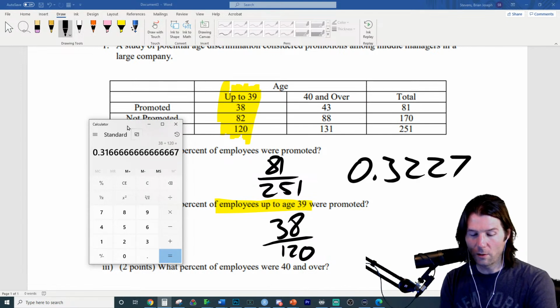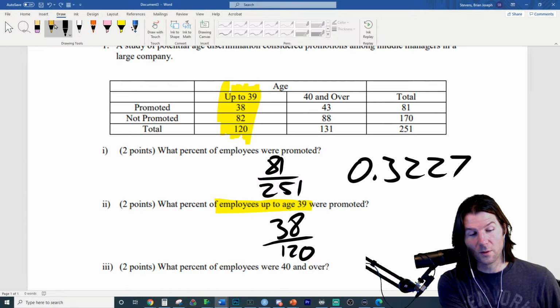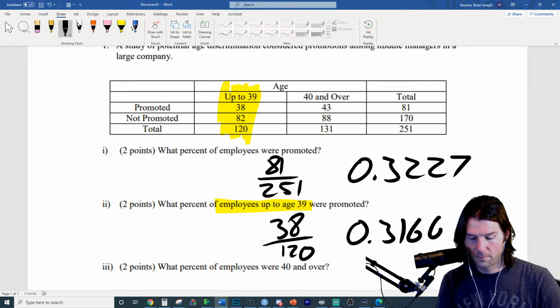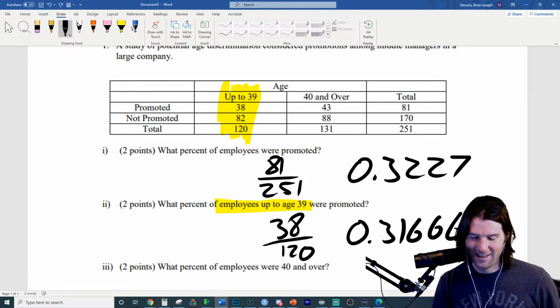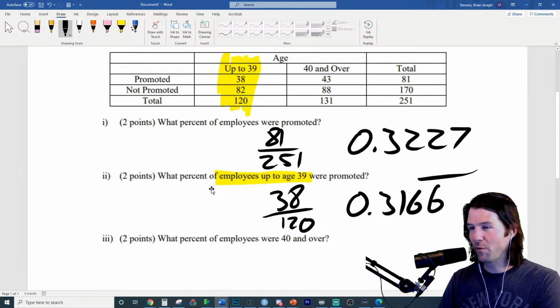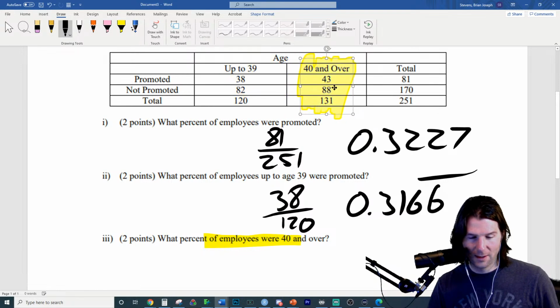Oh, I'm getting so close these days. Oh, I guess I was wrong, so it should be right. There we go. And so there we go. That's the conditional. What percent of employees over 40 were, so all we need to do here is realize that we're doing a conditional for employees over 40. And there you go right there.